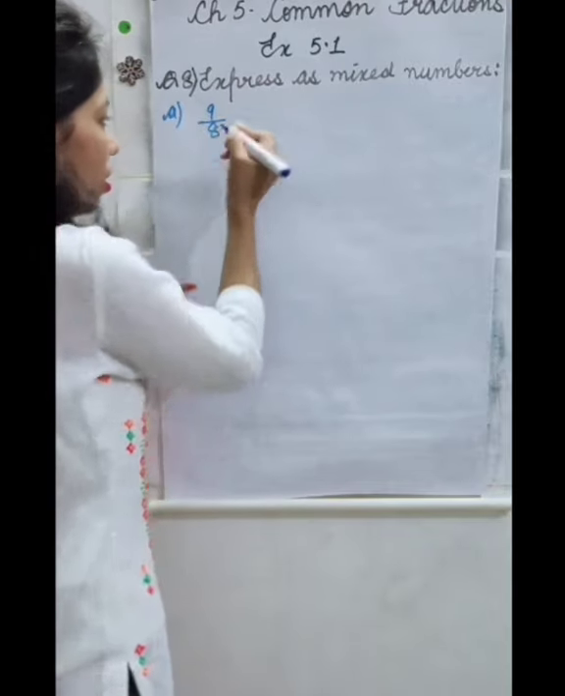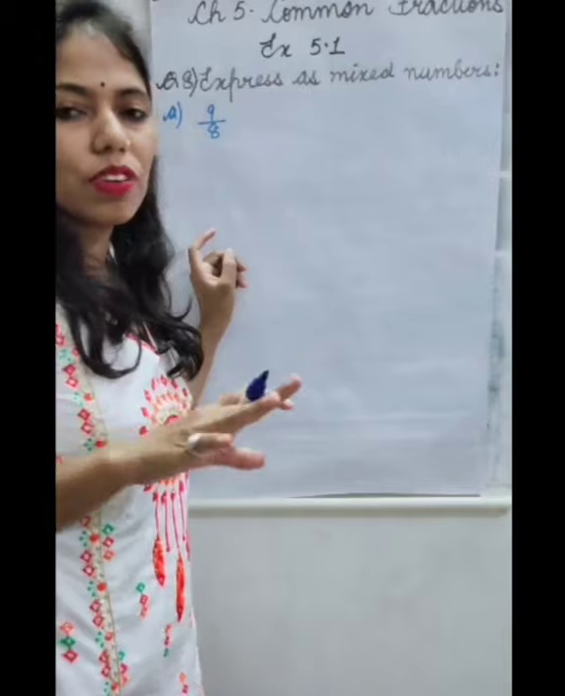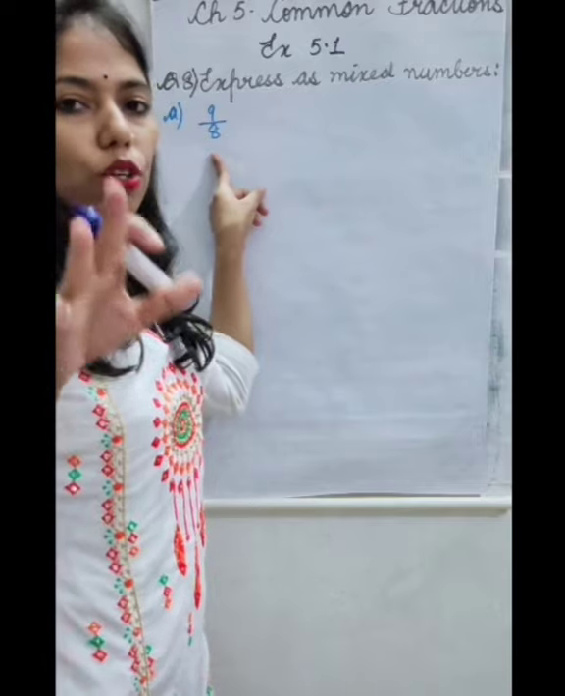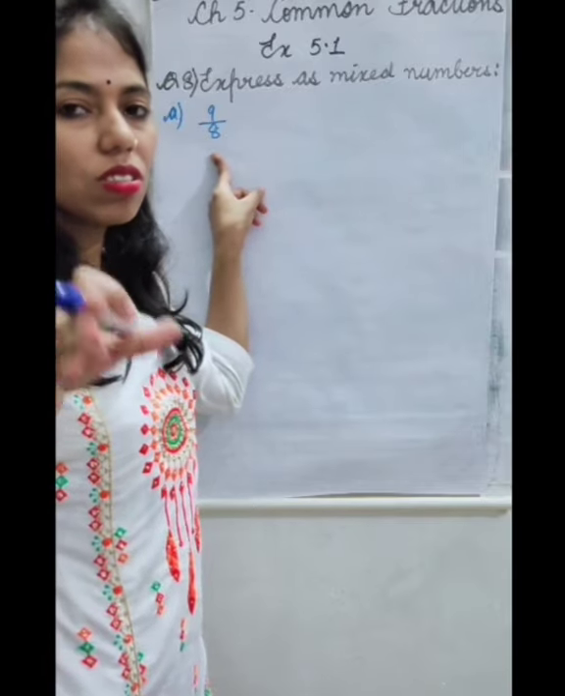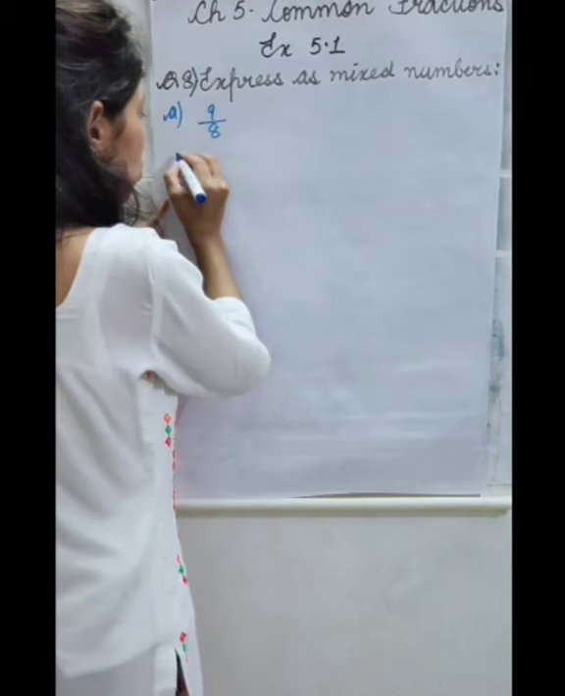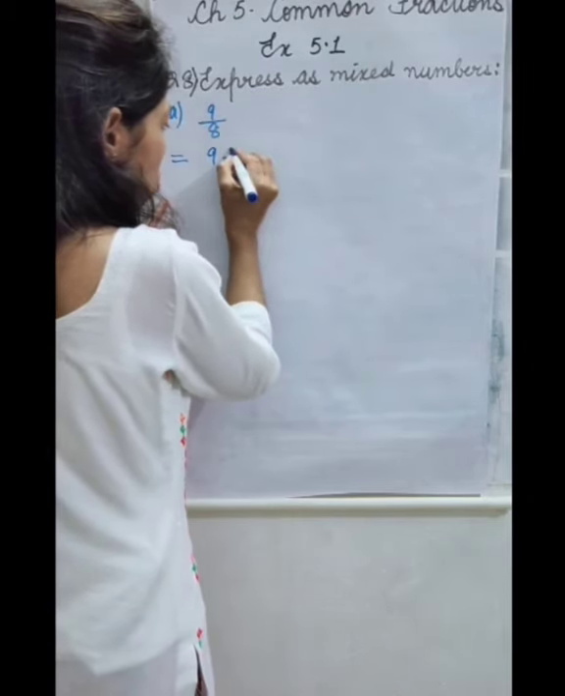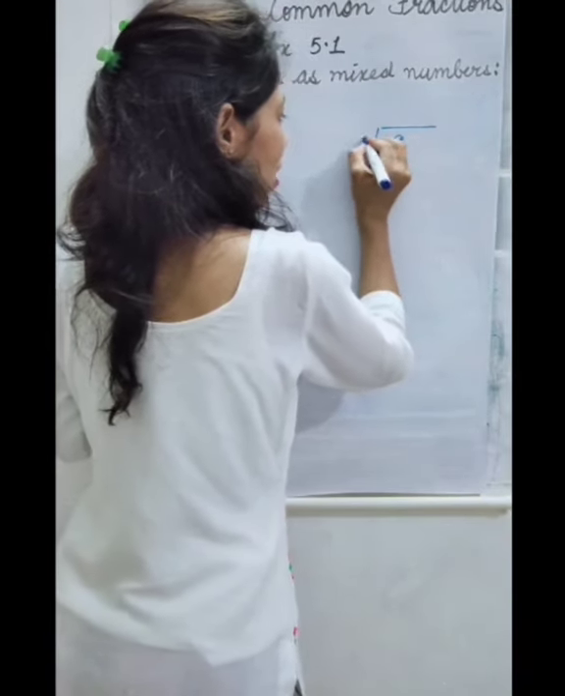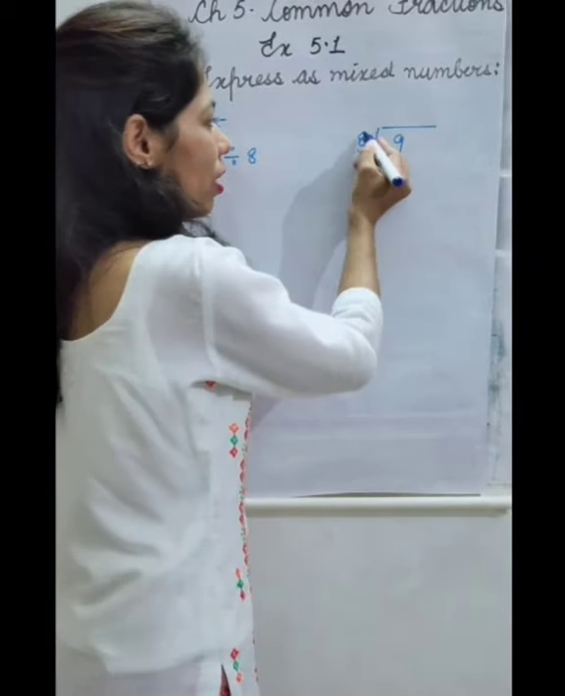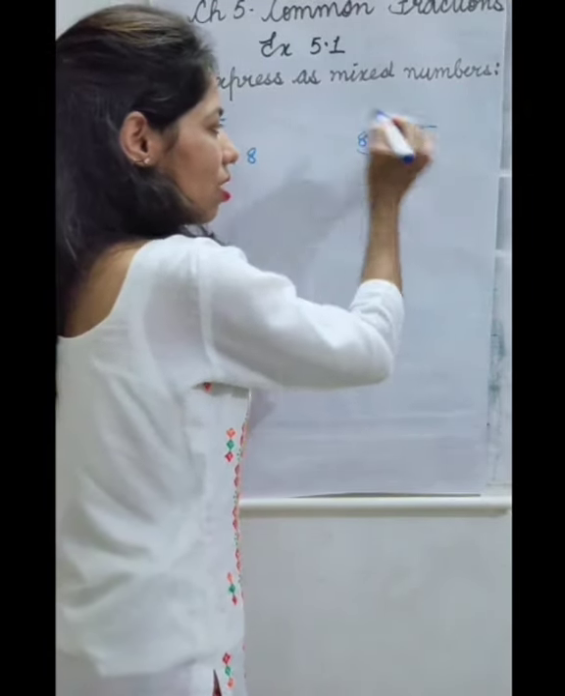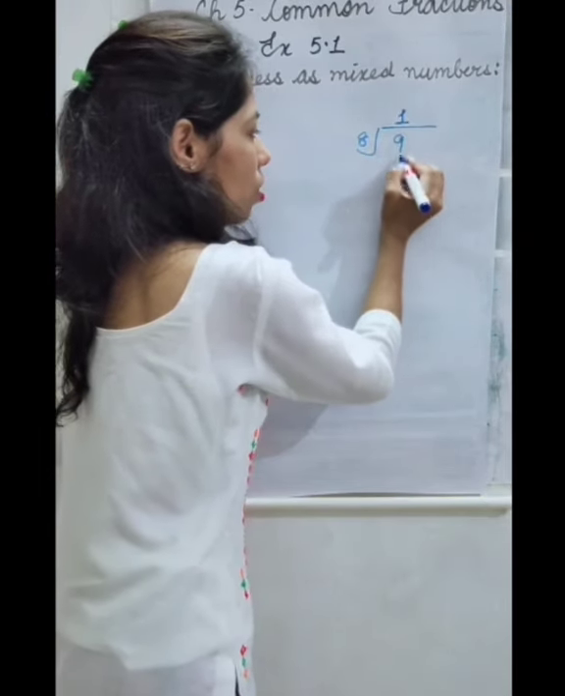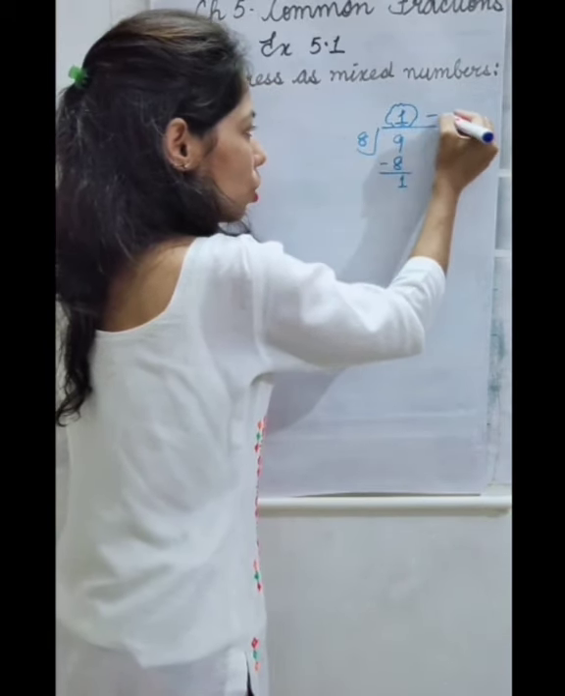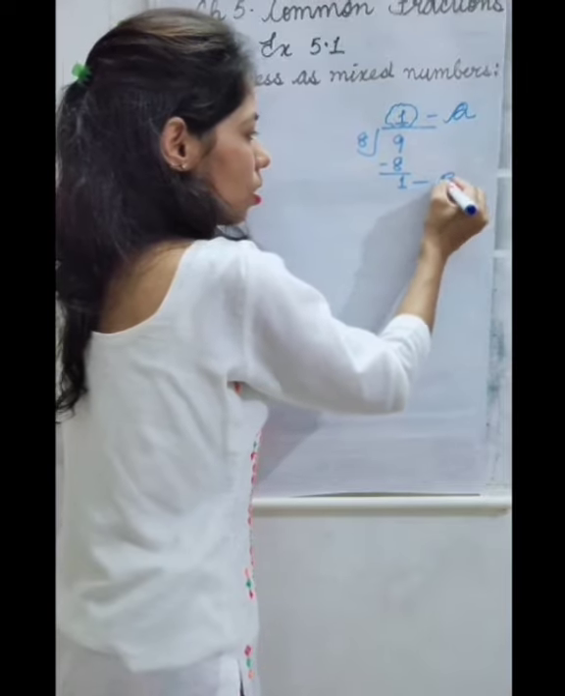9 by 8. So as we have seen in previous question number 6, in that what we have done, we wrote the fraction in the form of division sum. So this also we can write in the form of division sum, and now we will divide this 9 by 8. As we all know that this 8 is the divisor, this 9 is the dividend, and 8 ones are 8, 9 minus 8 is 1, and this one is the quotient, and this one is the remainder.